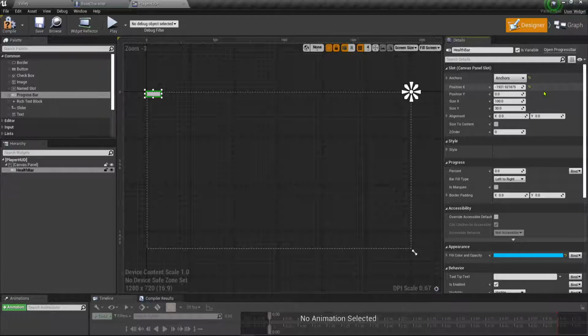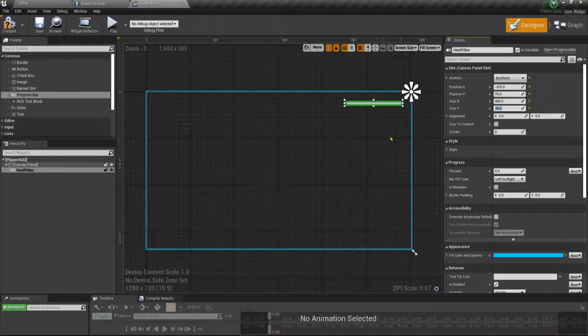Okay. Now what I'm going to do is I'm going to change this position, and I'm going to change the size and everything like that. So I want to change the X position of this bar right here, and I'm going to say -470. Okay, I've kind of pre-done these, so I pretty much know where these should go. And in position Y, we're going to make that 70. Okay. And so what we want to do for the size is I have made these about 400 on the X and about 20 on the Y. Okay, so that'll pretty much give us a good start there.